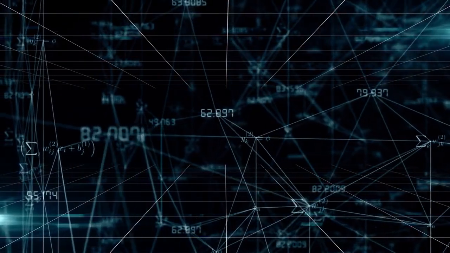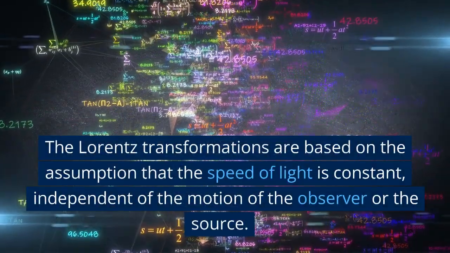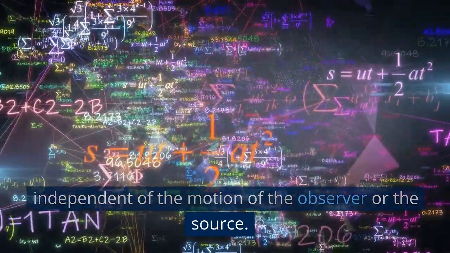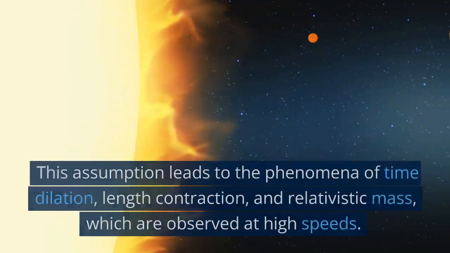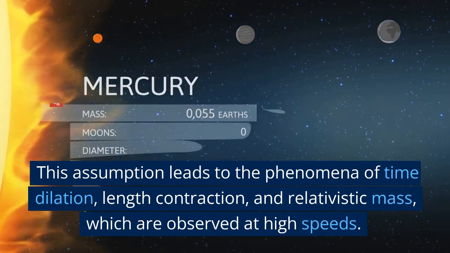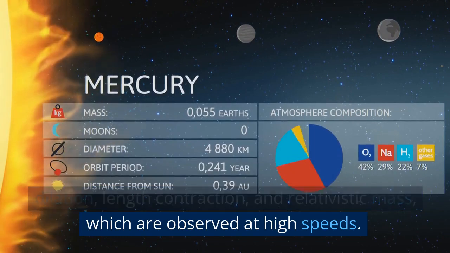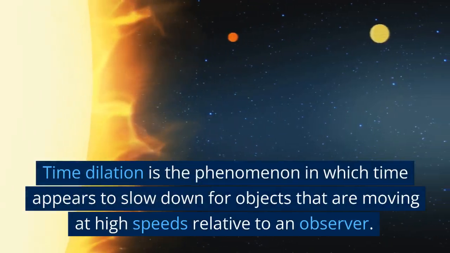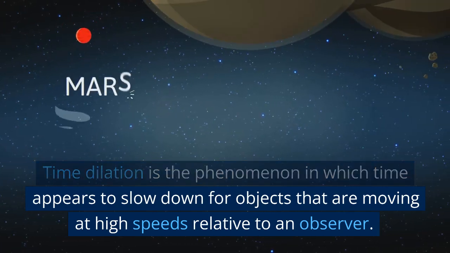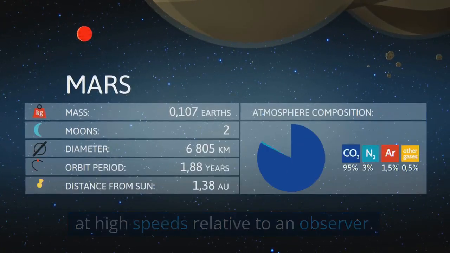The Lorentz transformations are based on the assumption that the speed of light is constant, independent of the motion of the observer or the source. This assumption leads to the phenomena of time dilation, length contraction, and relativistic mass, which are observed at high speeds. Time dilation is the phenomenon in which time appears to slow down for objects that are moving at high speeds relative to an observer.